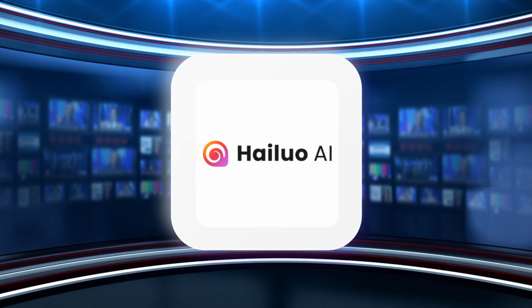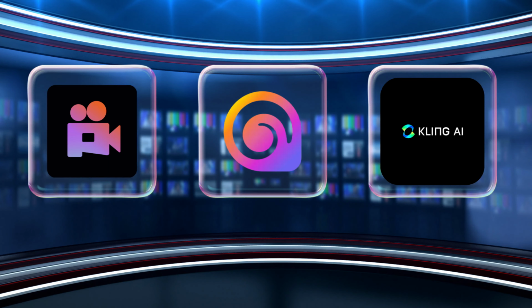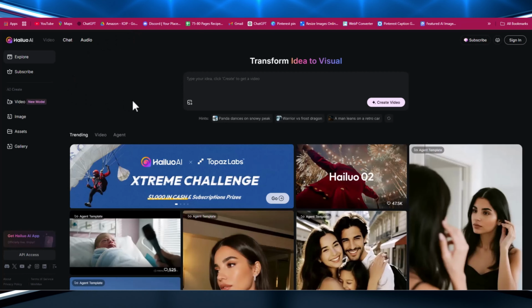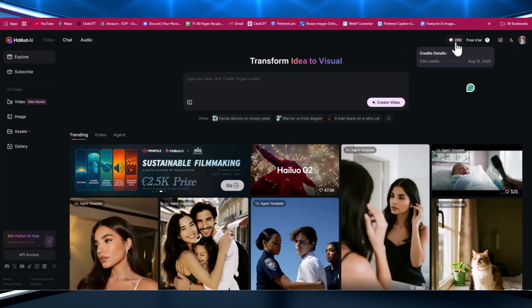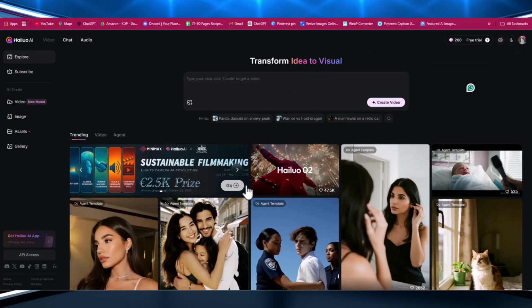I'll be using Hailious AI for this, but you can also use other platforms like Kling AI or Pixverse. Go to the Hailious AI website. We'll create more images of the singer's character, and then use those images to make a stunning video. After signing up on Hailious AI, you'll get 200 credits. You can also use multiple accounts to create a longer video.